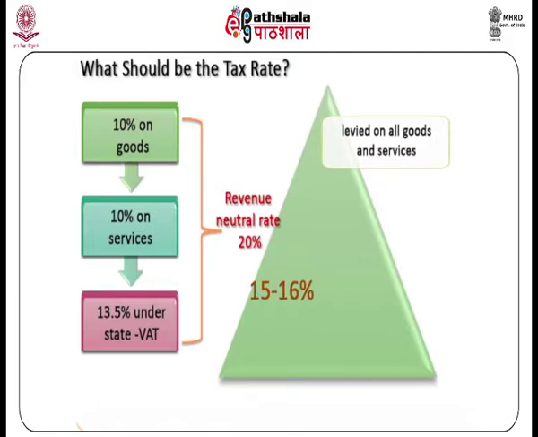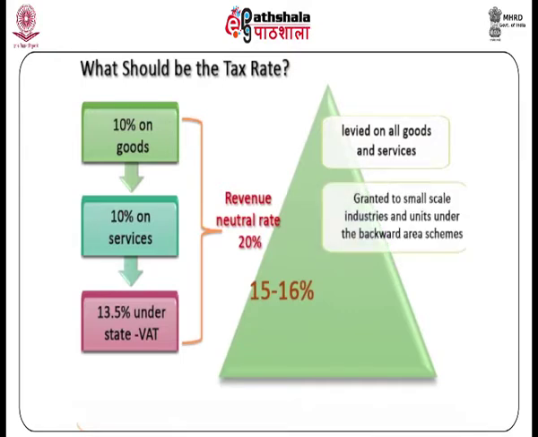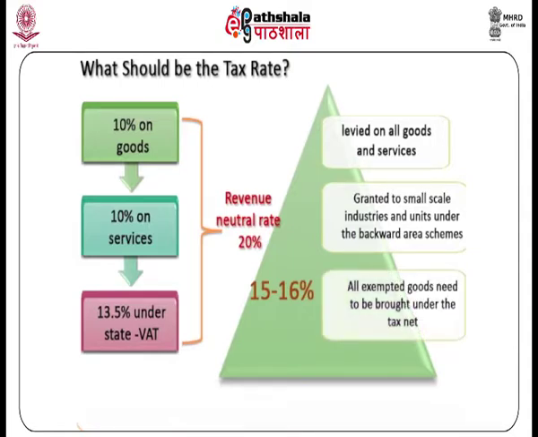As of now, the notable exemptions under the then GST include those granted to small scale industries and units under the backward area schemes. On the same lines, under state VAT, also all exempted goods need to be brought under the tax net. This will ensure an effective GST.